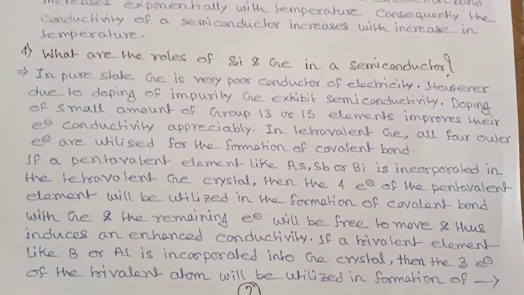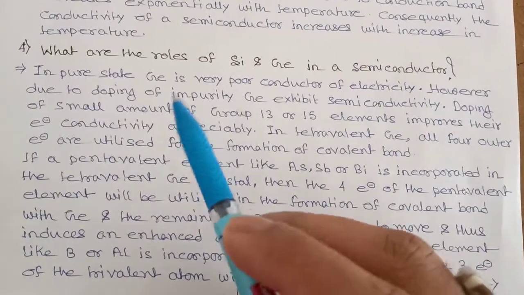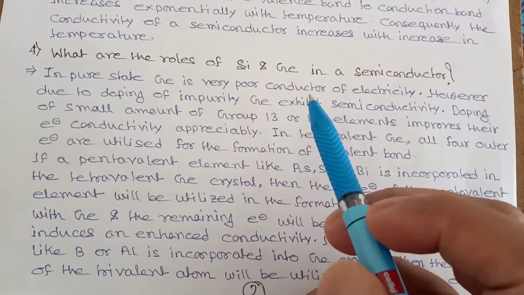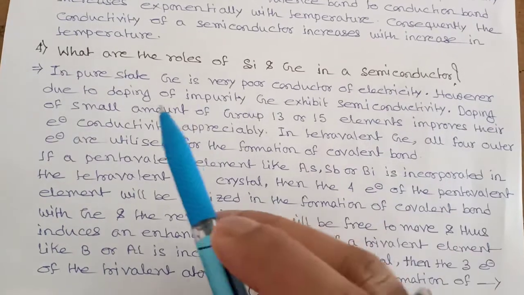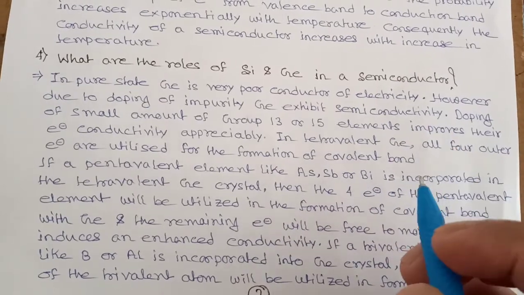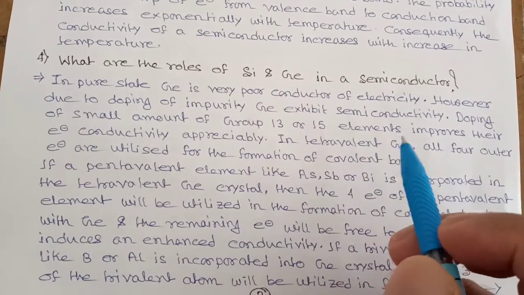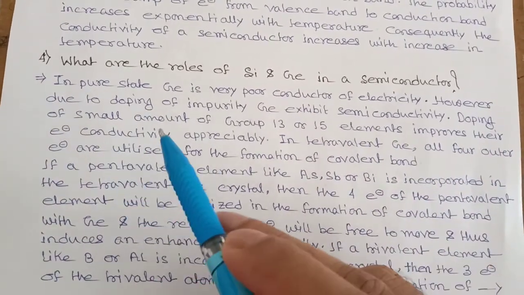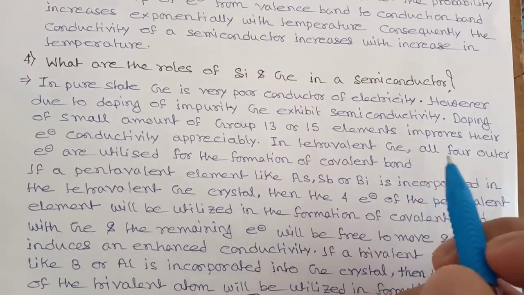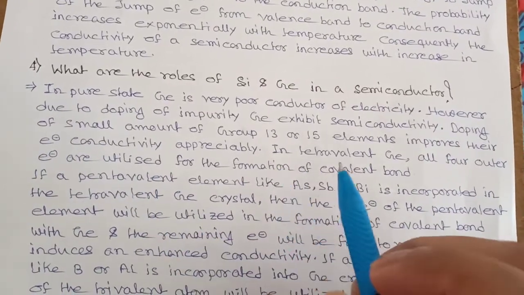What are the roles of silicon and germanium in a semiconductor? In pure state, germanium is a very poor conductor of electricity. However, due to doping of impurities, germanium exhibits semiconductivity. Doping of small amount of group 13 or group 15 elements improves their electronic conductivity appreciably. In tetravalent germanium, all four outer electrons are utilized for the formation of covalent bond.